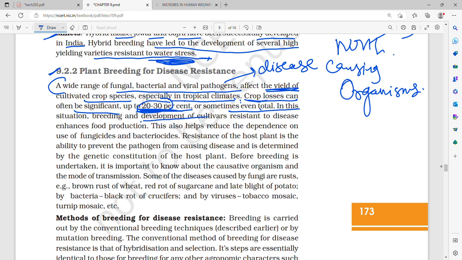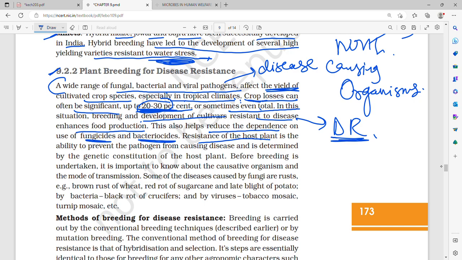In this situation, breeding and development of cultivars resistant to disease enhances food production. So it is very necessary for us to grow disease resistant cultivars, so that our food production can be enhanced. This also helps to reduce the dependence on the use of fungicides and bactericides, because they are not good. We are always advised to wash our fruits and vegetables thoroughly before eating, because there may be many insecticides, pesticides, fungicides and bactericides, and they are extremely dangerous to our health, because they contain chemicals.